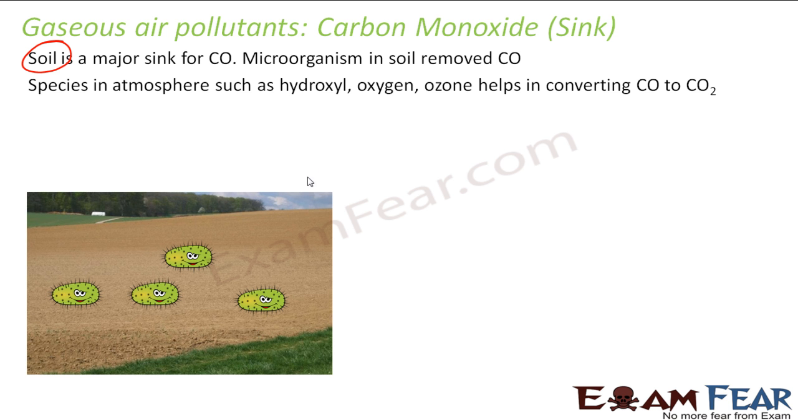Also, there are species in the atmosphere, for example hydroxyl, oxygen, ozone. They help convert carbon monoxide to carbon dioxide. Right? Carbon dioxide is also harmful, but not as harmful as carbon monoxide. It causes global warming, but it can easily be consumed by trees. The plants and trees take carbon dioxide and give oxygen. So carbon monoxide converts into carbon dioxide in the presence of hydroxyl, oxygen, or ozone in the atmosphere, and then it is removed from the environment by trees.